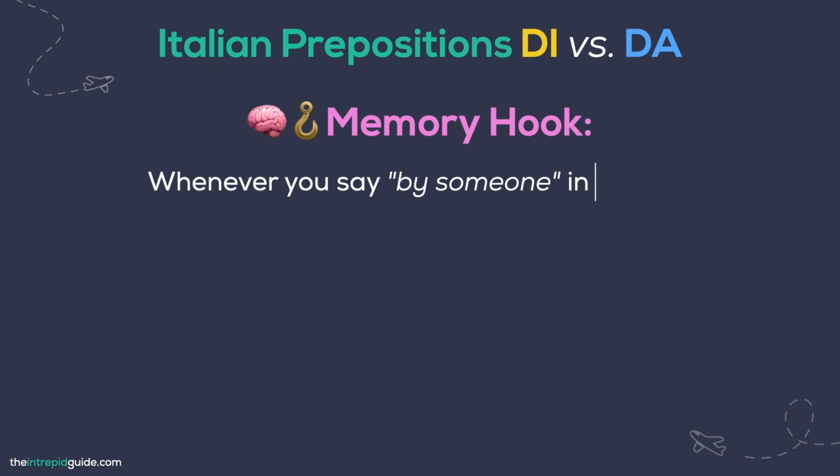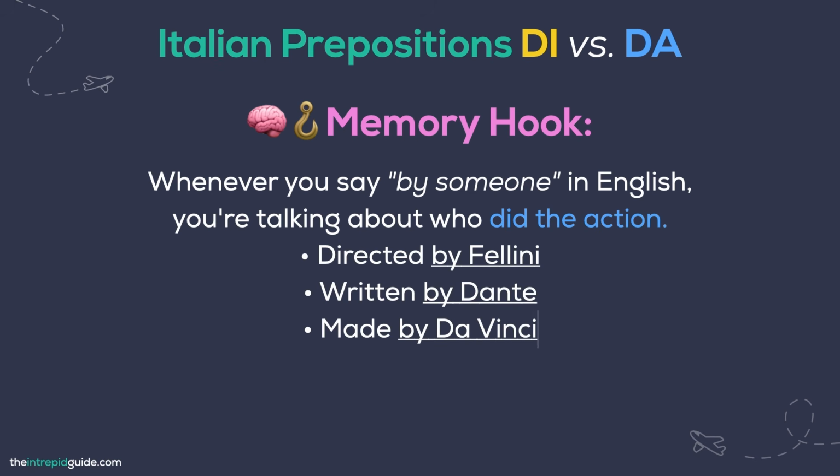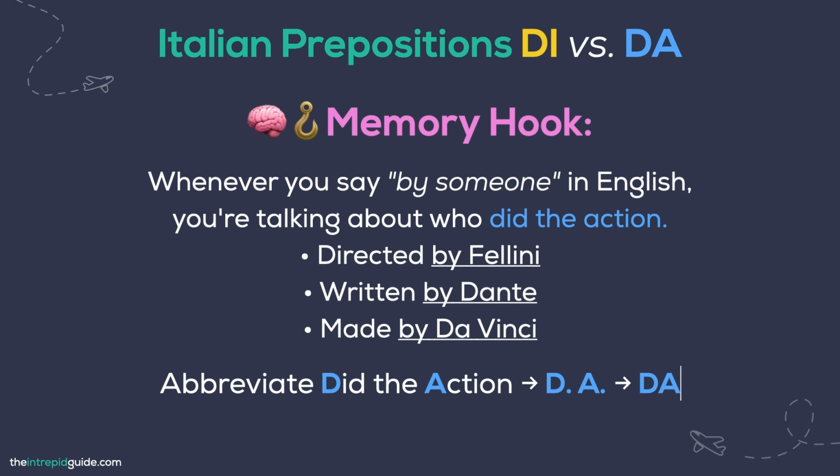Whenever you say by someone in English, you're talking about who did the action. It was directed by Fellini. It was written by Dante. It was made by Da Vinci. That word by always tells us who did the action. Now we can abbreviate did the action to da, and da is the preposition that we need to use here.